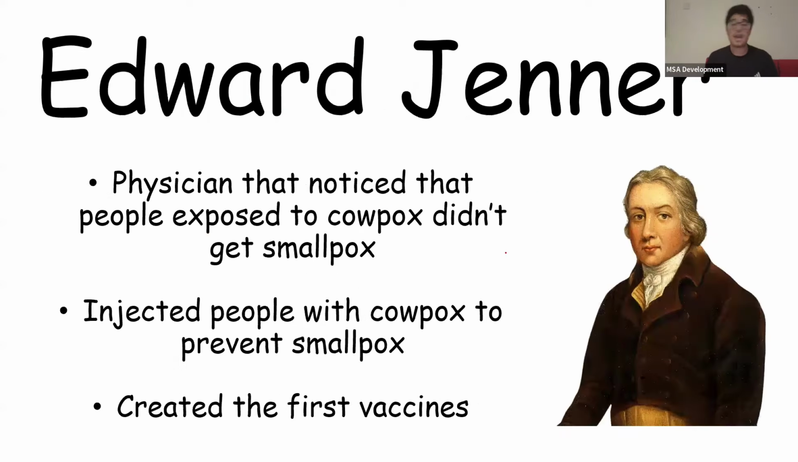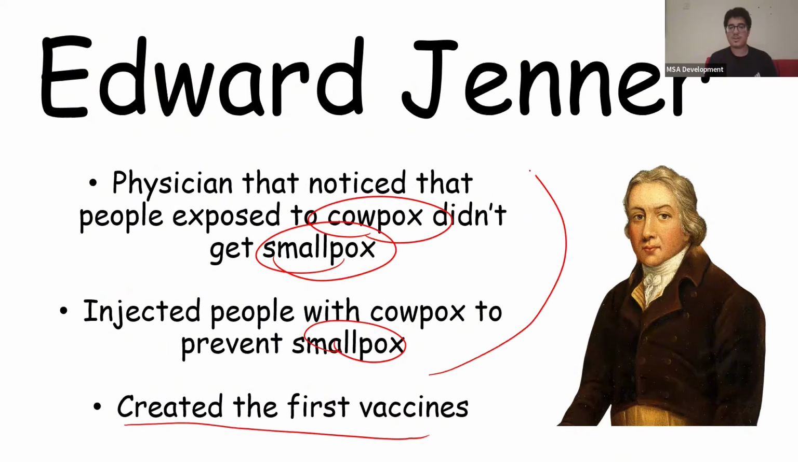Edward Jenner, you might get Edward Jenner. He noticed that people who were exposed to cowpox did not get smallpox, and he injected people with cowpox to prevent smallpox. Sounds familiar? It's a vaccine. So he created the first vaccines. Remember that, that's all you need to know. He's related to cowpox and smallpox as well.